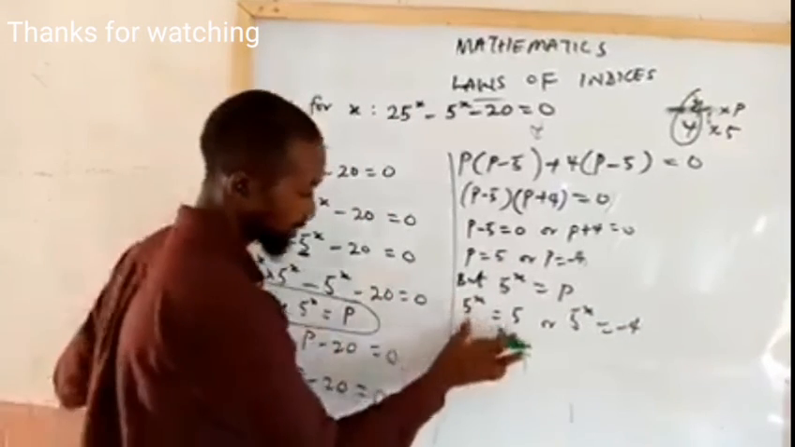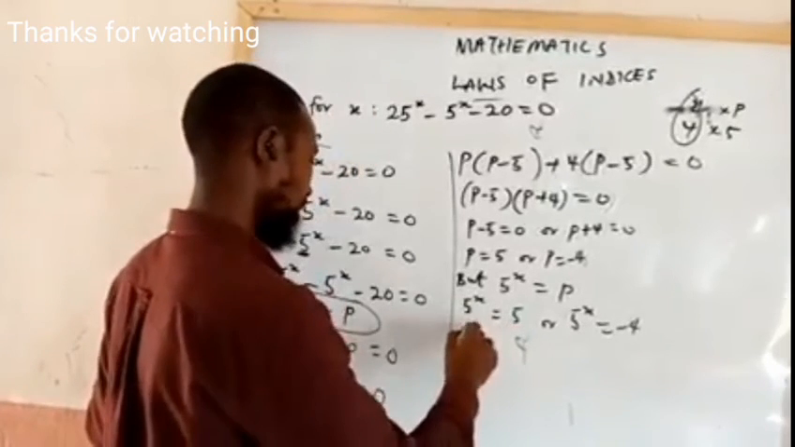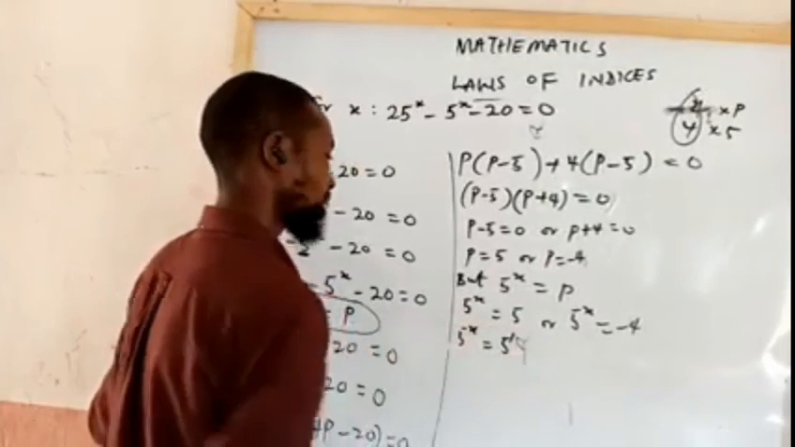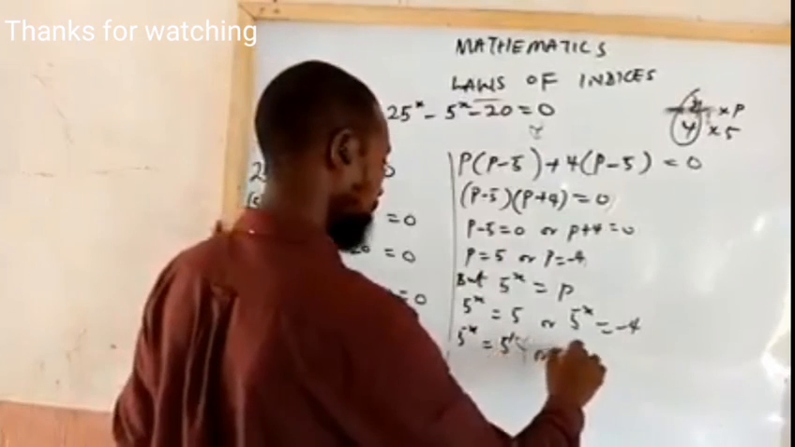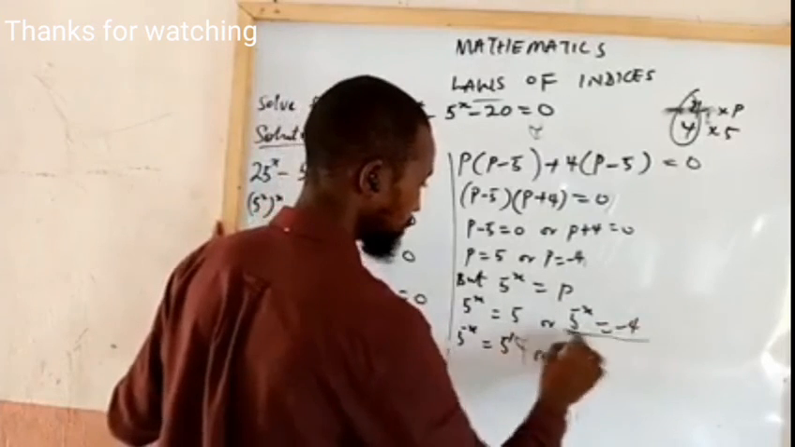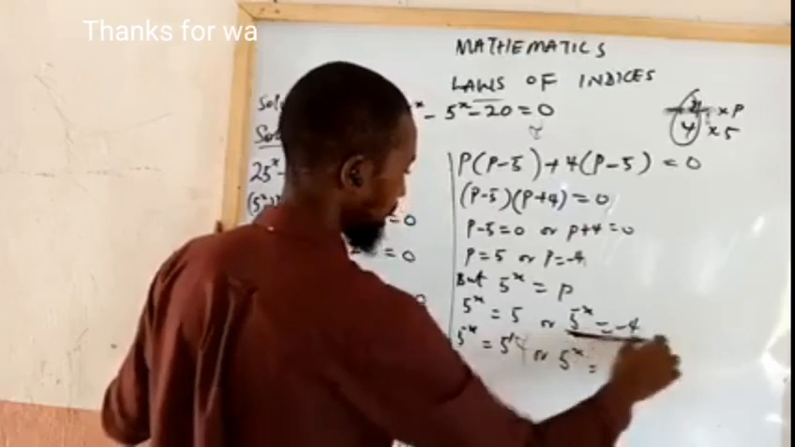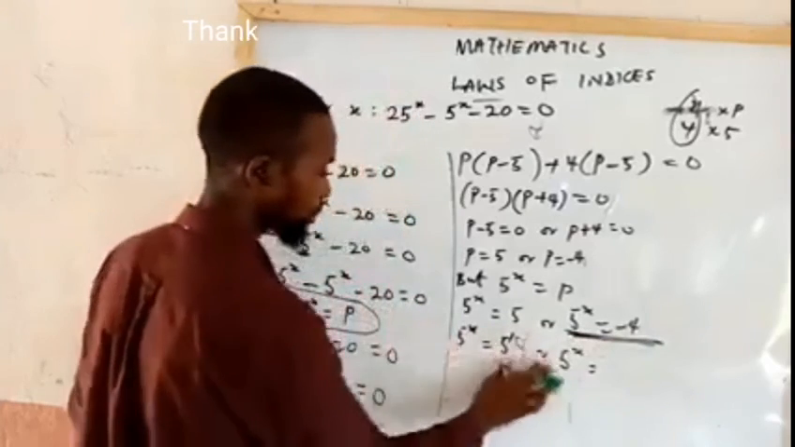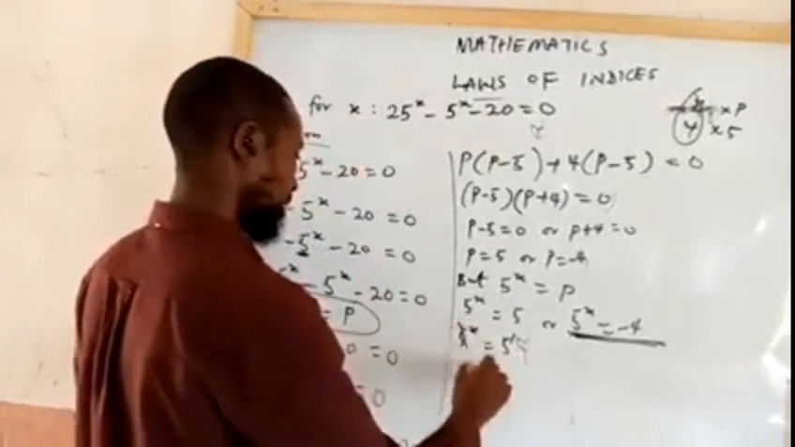When we look at this, it has a place in indices. So 5 raised to the power x can also be written as 5 raised to the power 1. For 5 raised to the power x equal to minus 4, there is no further solution to this one, so we won't have to bother ourselves with it again. So we just continue with the first one, and this can cancel this.